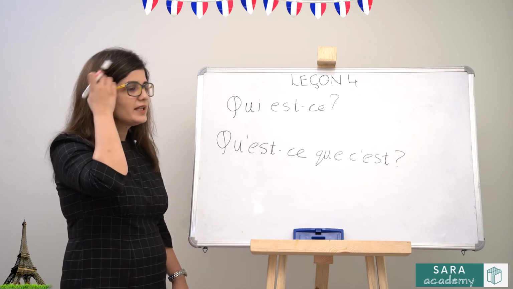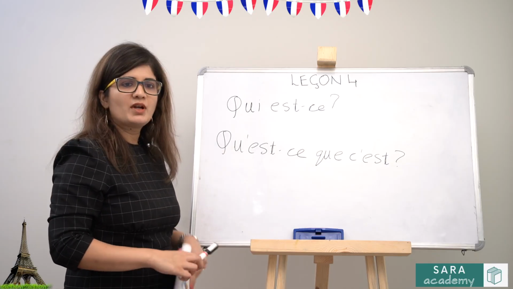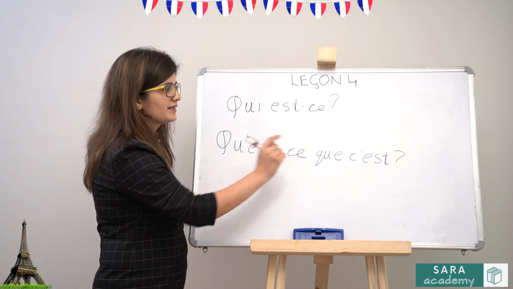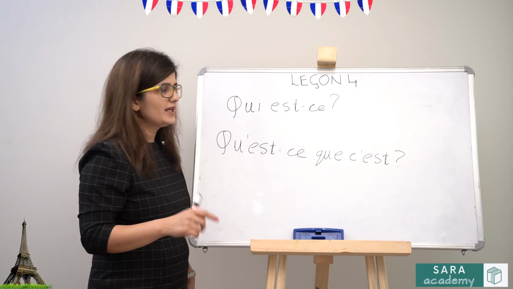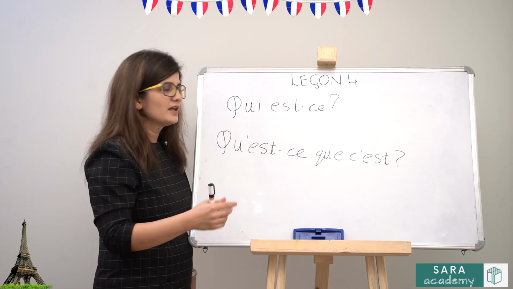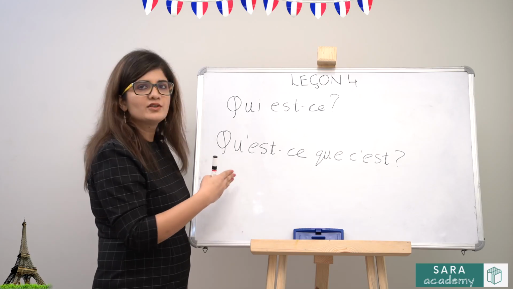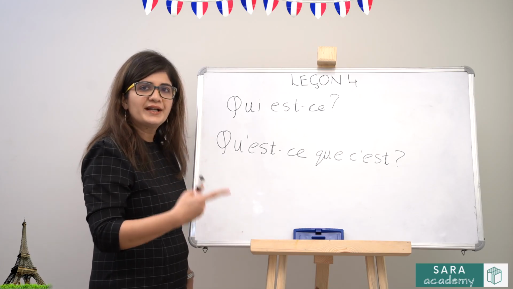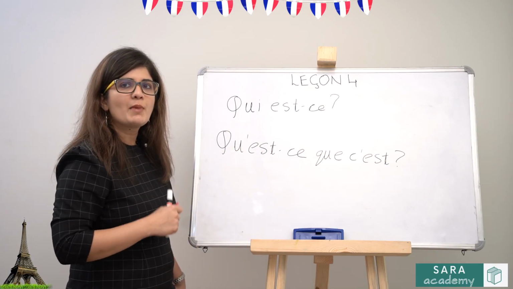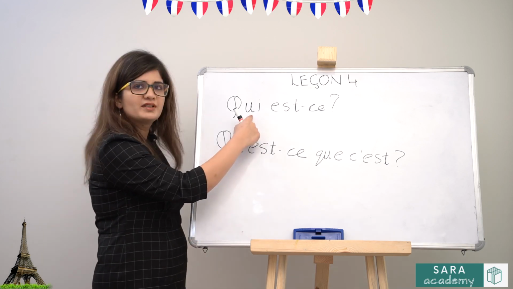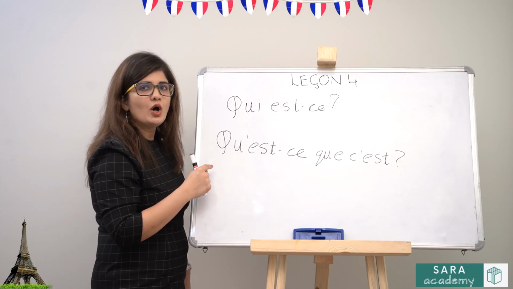So for example, there is a box lying in front of you. You don't know what it is and you want to ask your mother, what is this? You will ask qu'est-ce que c'est? There are 10 objects in front of you. You don't know what they are and you want to ask your mom, what are these? The question remains the same, qu'est-ce que c'est? So qu'est-ce que c'est is used to find out about objects and animals, and qui est is to find out about people. This means who is this or who are they, and this means what is this or what are these.